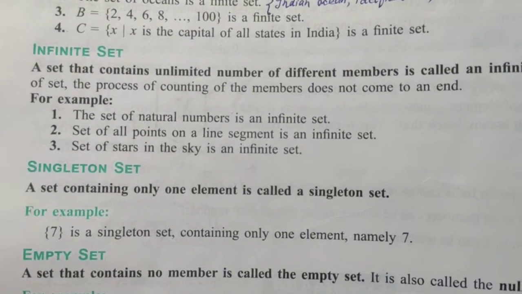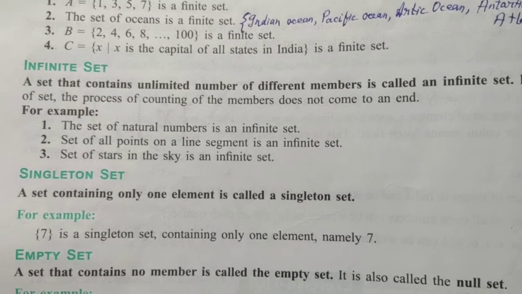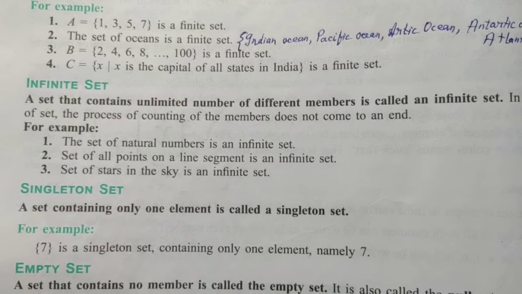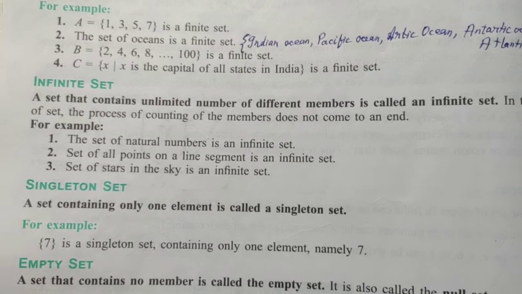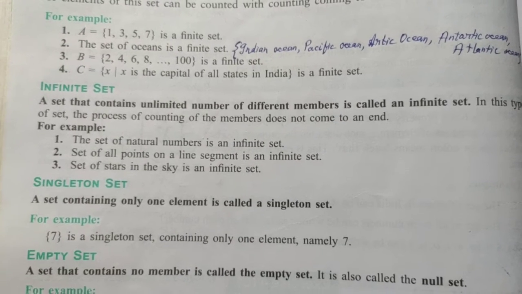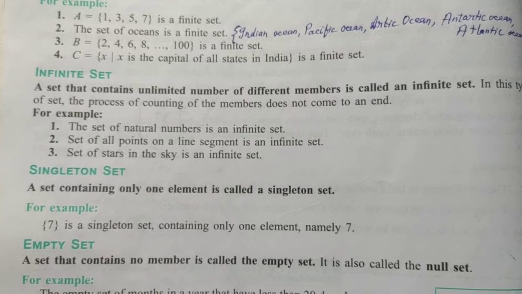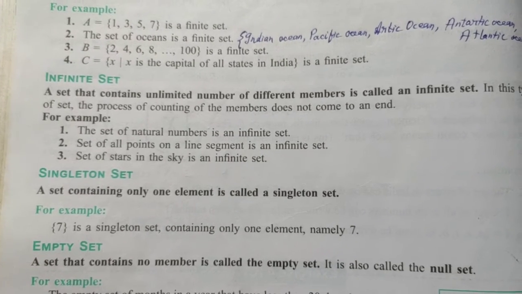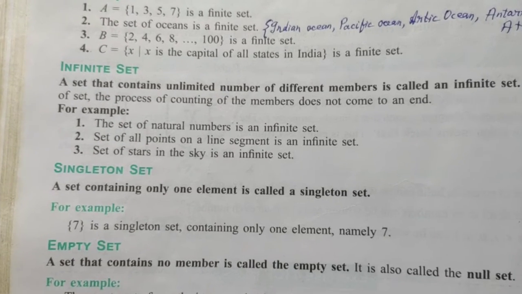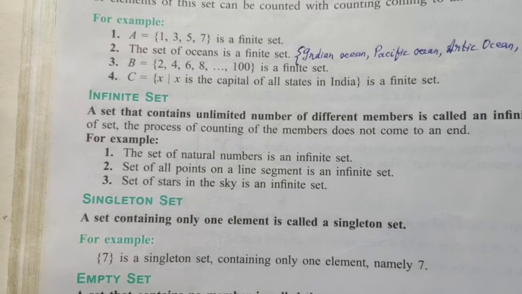Opposite of a finite set is an infinite set, a set whose members cannot be counted, or which contains an unlimited number of different members. That particular set is called an infinite set. In this type of set, the process of counting members does not come to an end. When can you not count? When either the starting or the ending or both points are not given to us, then we say that we cannot count them.